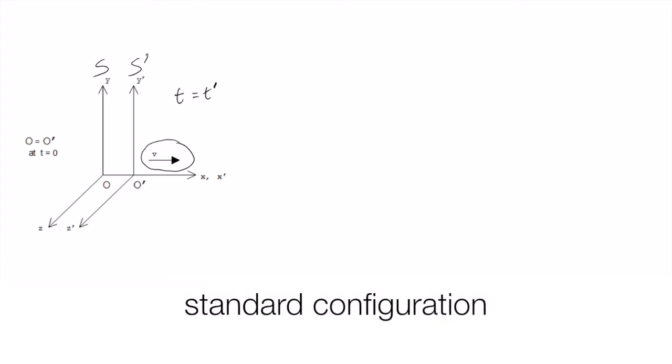The other thing about standard configuration is that the two coordinate systems are oriented in the same way, so that at time 0, t equals t dash equals 0, the coordinate systems are on top of each other. That is, the origins are the same. Just to be explicit about that, x equals x dash equals 0, and we're dealing with 3 dimensions. So all this at time 0.